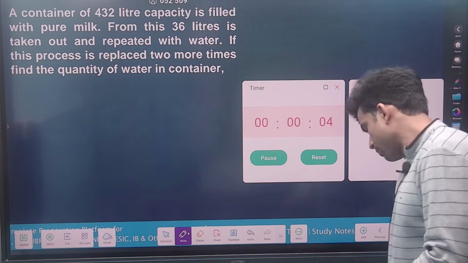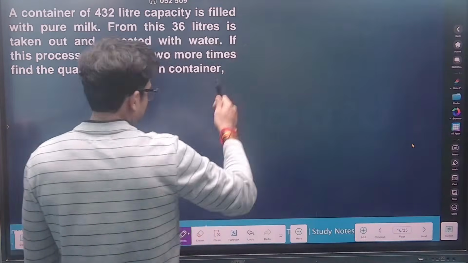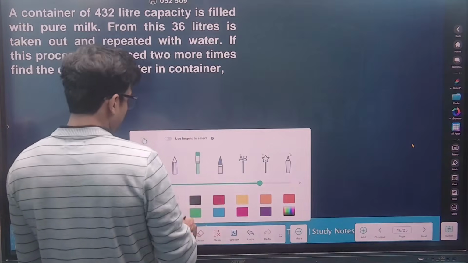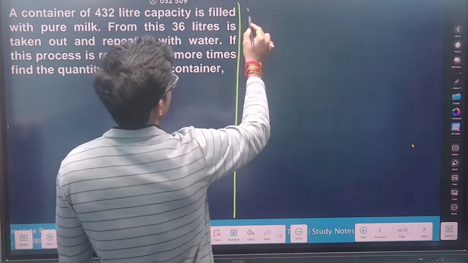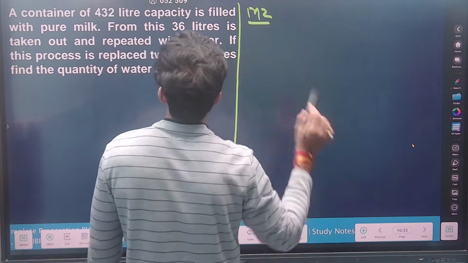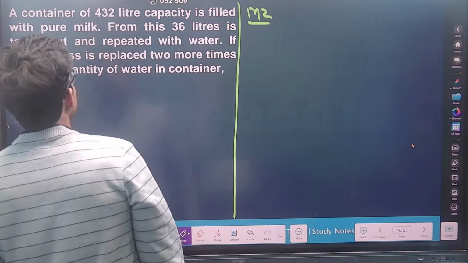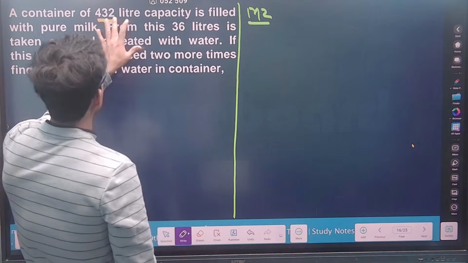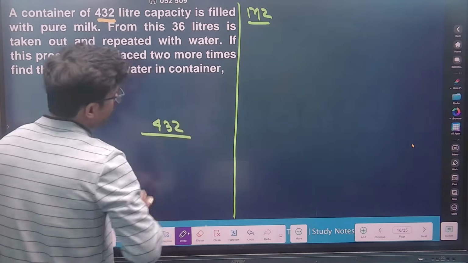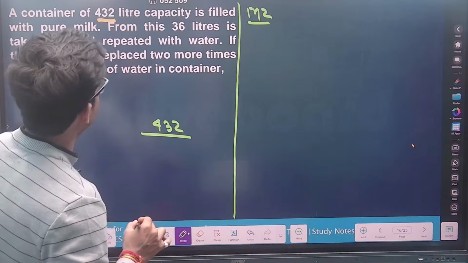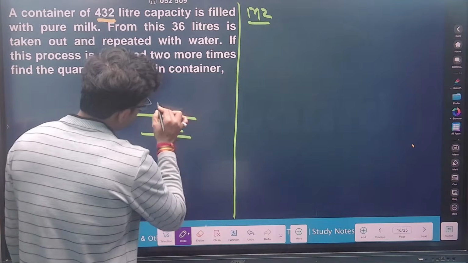Okay, fine. Let us now discuss it through method number 2, which I will explain to you. Try to understand, everybody was getting different answers. A container of 450, the total mixture given to us, which is 432. This is the total mixture given to us. And from this, 36 liters is taken out.